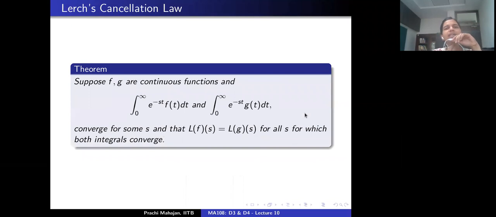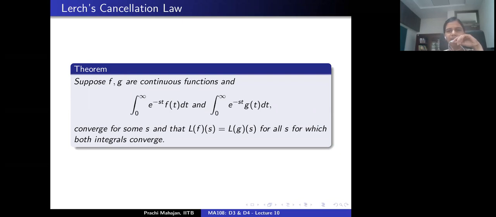Now here is another very, very important property. Suppose that f and g are two continuous functions such that these two improper integrals converge for some s. This is the Laplace transform of f and the Laplace transform of g, and these exist for some s.